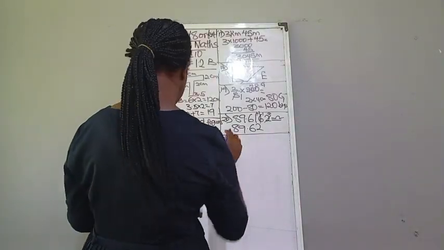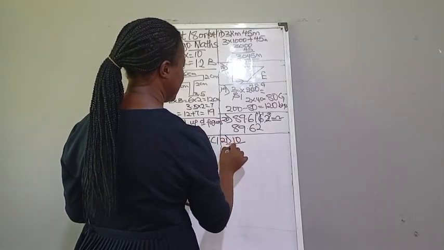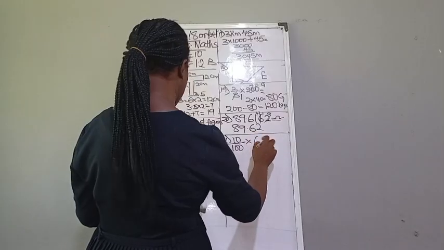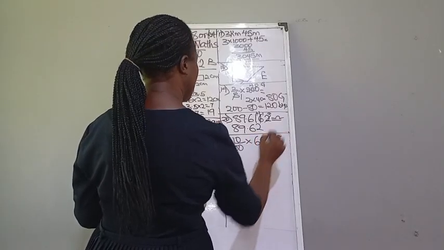Number 21. Any number that carries the percent carries the over 100. So we have 10% multiplied by 604 naira 18 kobo.